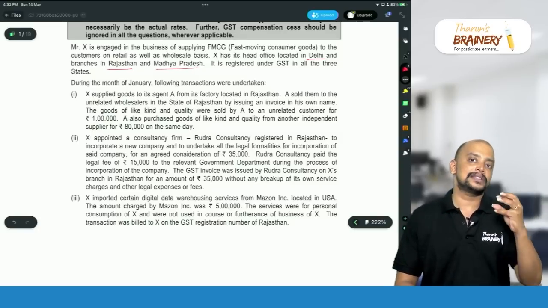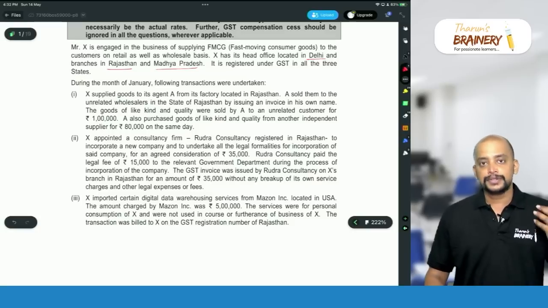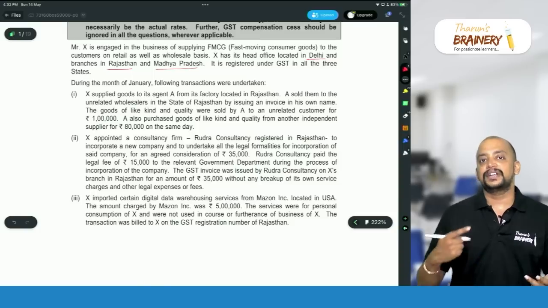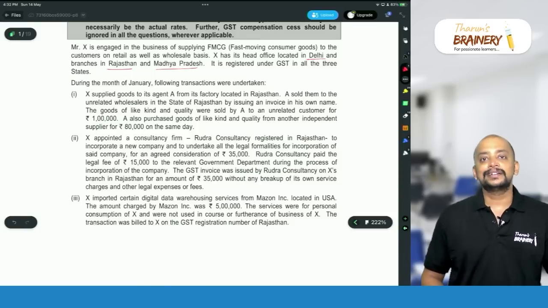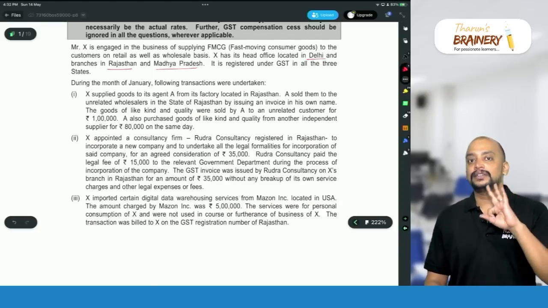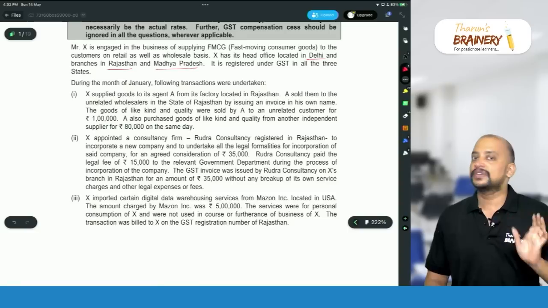So each and every transaction we need to analyze carefully. First we need to check whether it is supply or not a supply. Second, we need to check whether it will be taxable or exempted. And third, we need to check who is liable to pay GST with respect to that. Okay. So these are the three aspects that we need to check in each and every transaction.